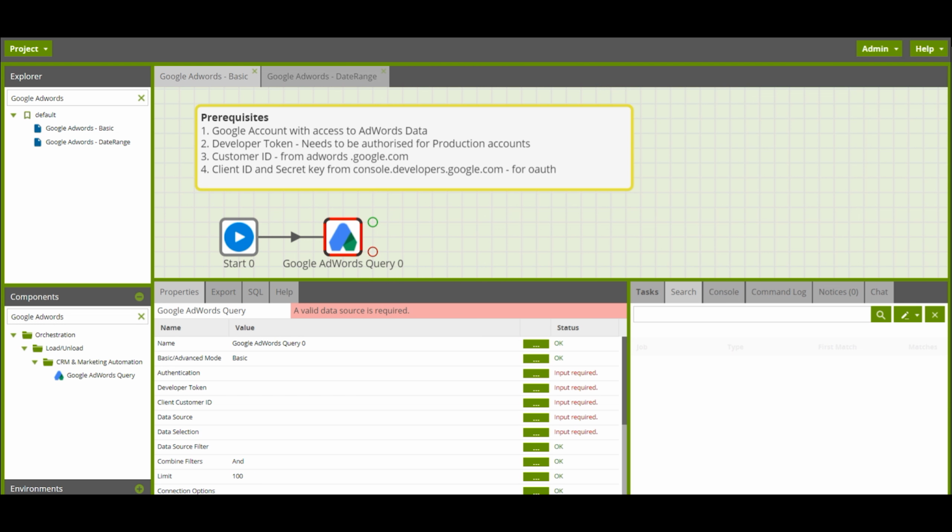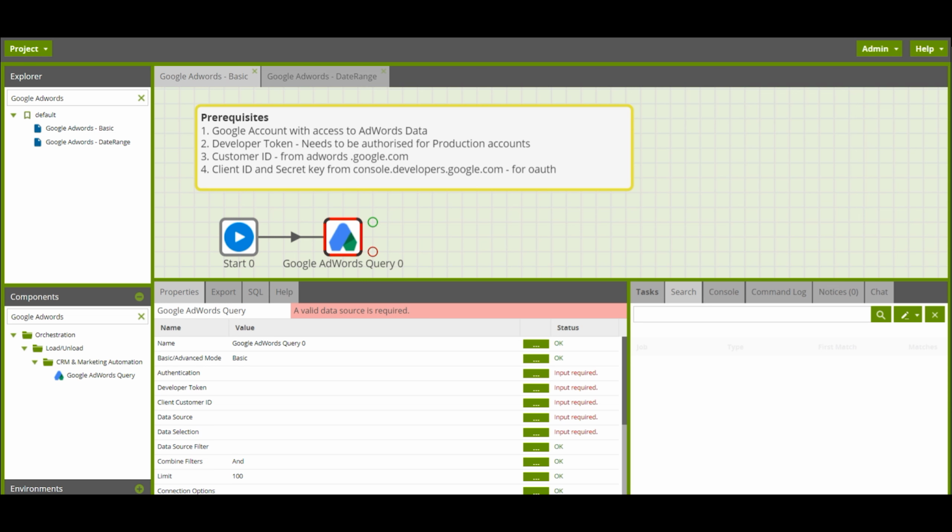Let's start by looking at the prerequisites to work with the component. You need a Google account with access to the AdWords data, a developer token that's been authorized for production accounts, a customer ID for the account which owns the data, and a client ID and secret for OAuth registration purposes.